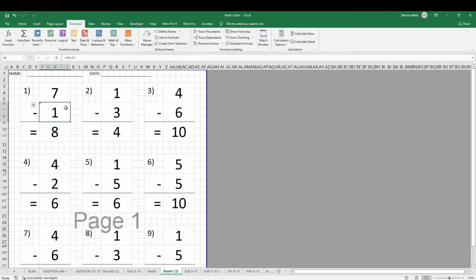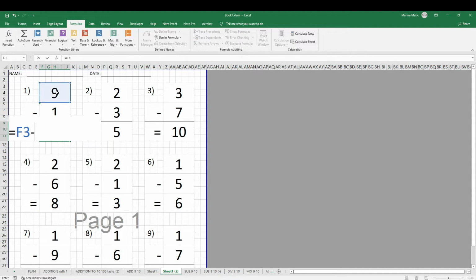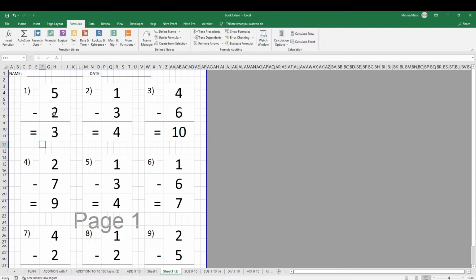And here I need to have a random number between 1 to 4, because the above is 5 to 10. And now here equals this minus this. That is the formula. This number minus this number gives me this number. And now what I can do is select all three, copy and paste them.